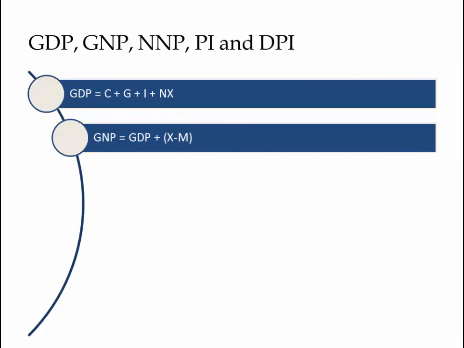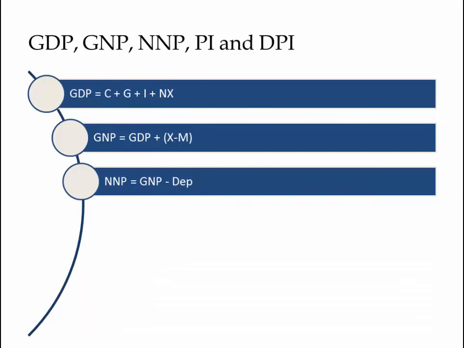GNP, gross national product, is nothing but gross domestic product plus X minus M. Now what exactly is X minus M? X is the inward remittances that are made by nationals of the country that are abroad, and M are the outward remittances that are made by foreign nationals who reside within the country.